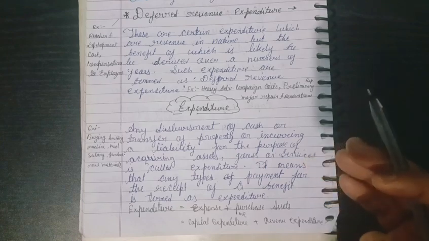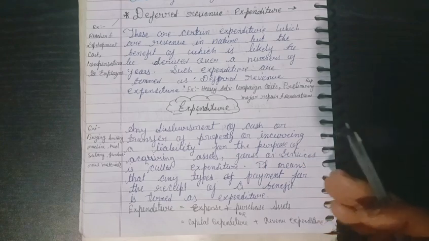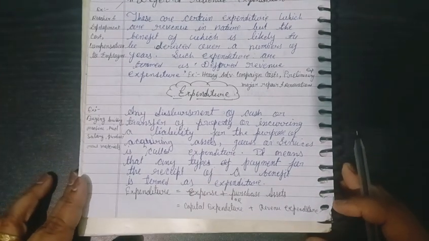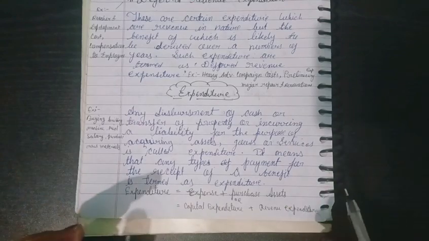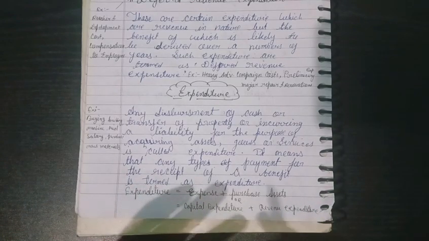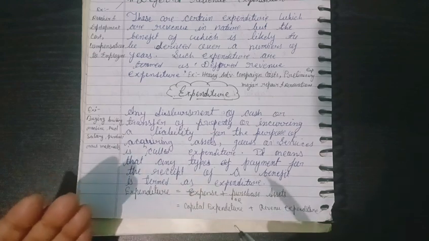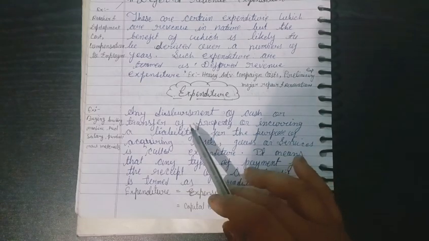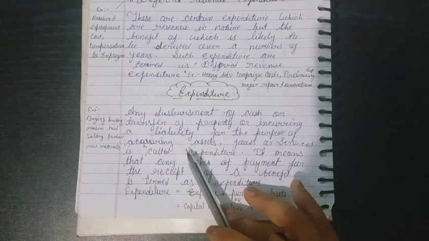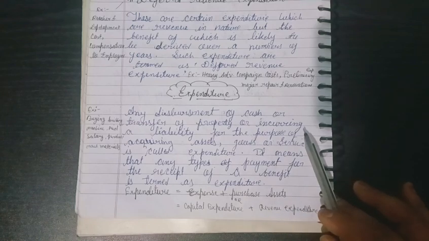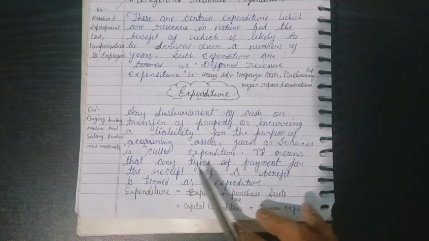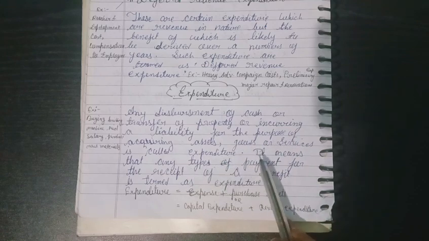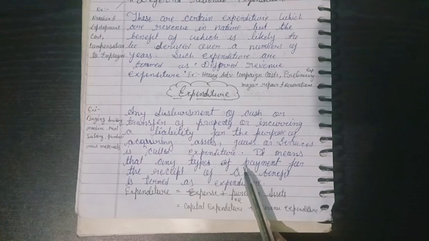I hope this is clear for you, and this is the last topic for today: the meaning of expenditure. We have discussed capital expenditure, revenue expenditure and deferred expenditure. But what is expenditure? Any disbursement of cash or transfer of property or incurring a liability for the purpose of acquiring assets, goods or services is called expenditure.